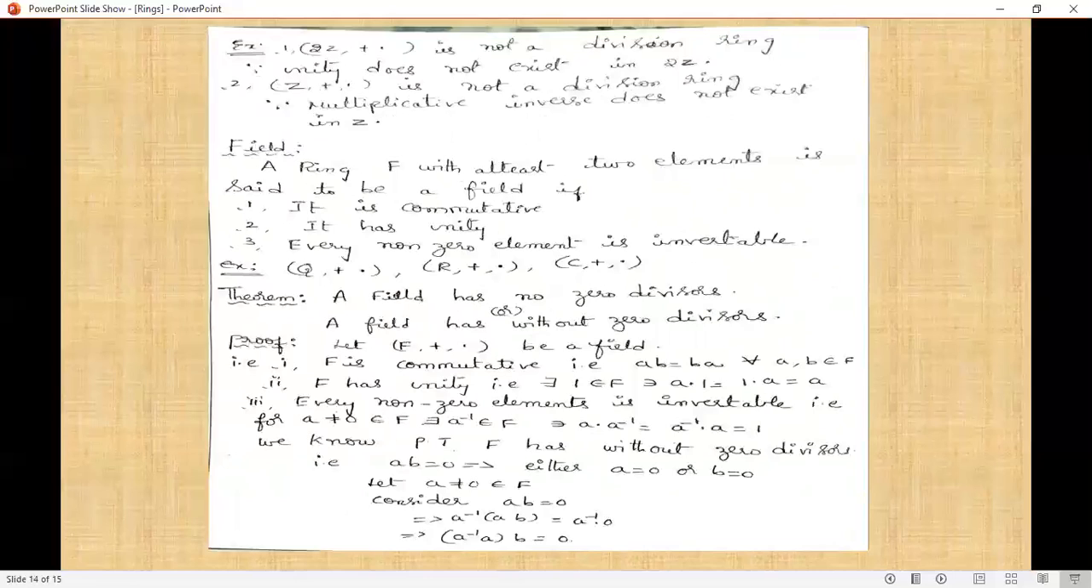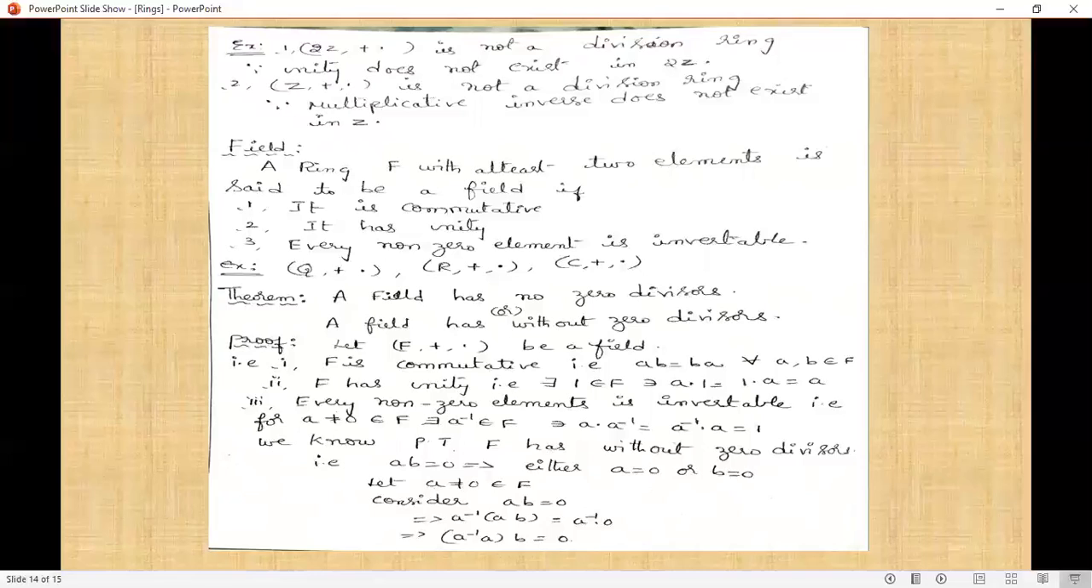Observe that (2Z, +, ·) is not a division ring because unity does not exist in 2Z. In 2Z, all the elements are multiples of 2. Therefore, there is no identity element 1, no unity element 1. Therefore, (2Z, +, ·) is not a division ring. Next, (Z, +, ·) is also not a division ring since multiplicative inverses do not exist in Z.